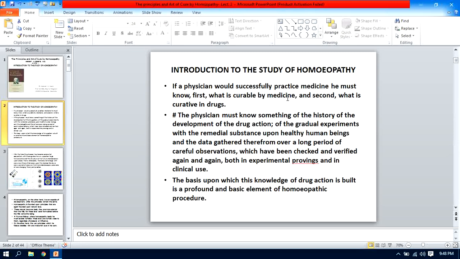The totality of the symptoms is whatever is manifested outwardly. It is a logical combination of all the symptoms of dynamic as well as organic pathology, as manifested by subjective and objective symptoms. You know this. What do you mean by subjective symptoms? The subjective symptoms are those which are felt by the patient himself and narrated by the patient himself, while the objective symptoms are those which are observed by the people surrounding him as well as by the physician. Therefore, the totality of the symptoms is nothing but the sum total of the subjective and objective symptoms.